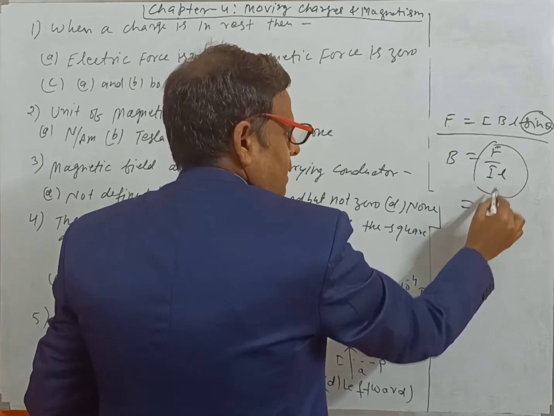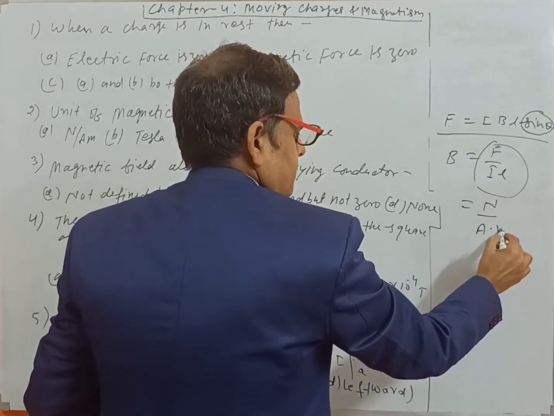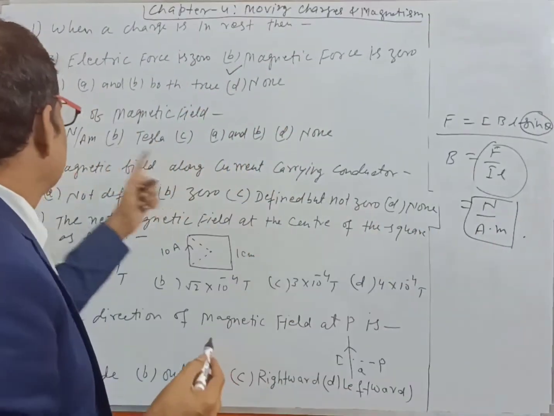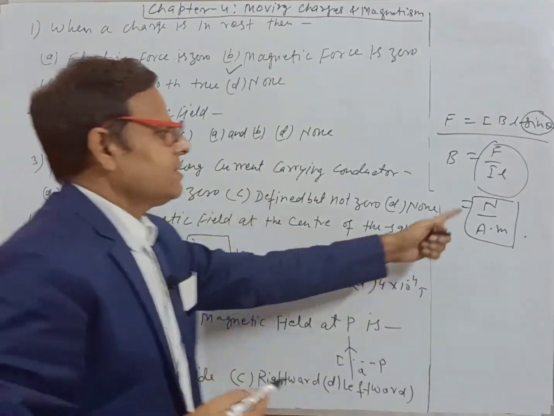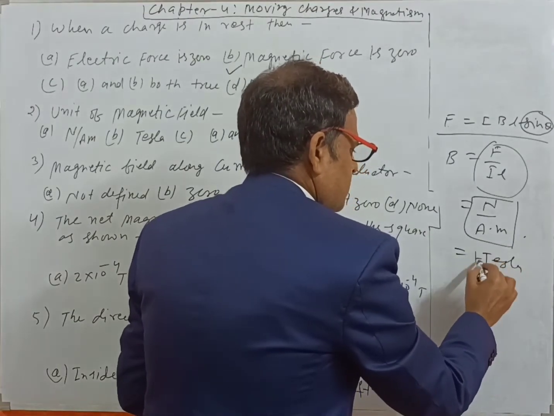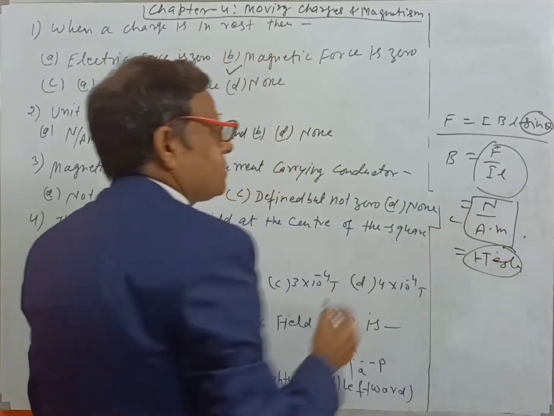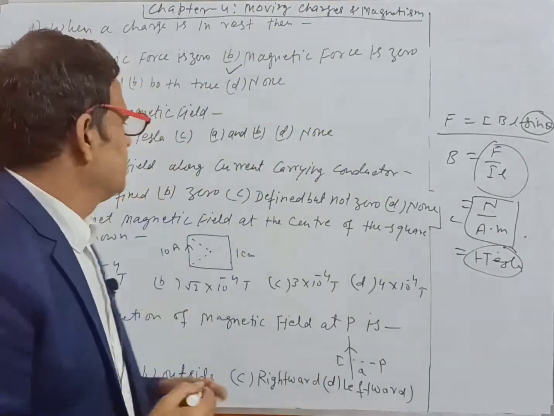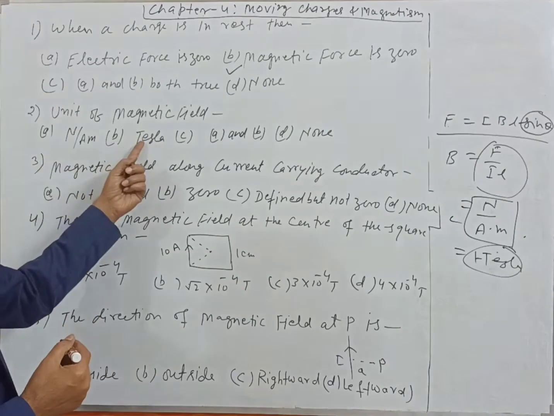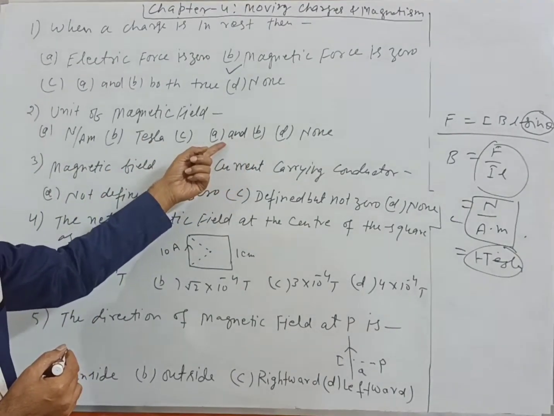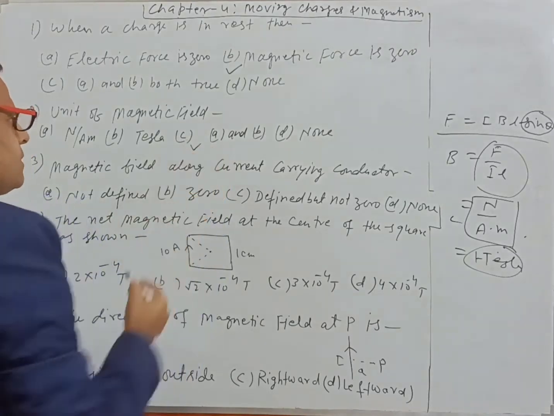Force in Newton, I in ampere, L in meter in SI system. So the unit is Newton per ampere meter, this one. And this is equal to 1 Tesla. Means Newton per ampere meter and Tesla are both the same. Means A is correct, B is correct, means A and B both. So this will be the correct answer.